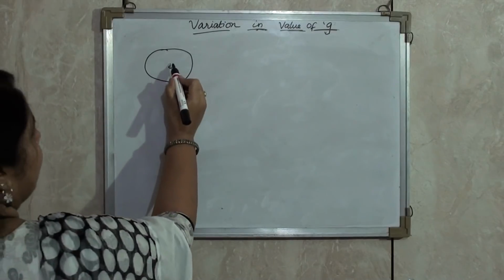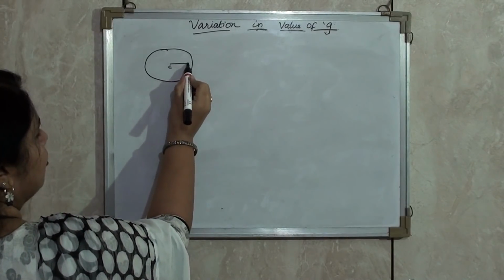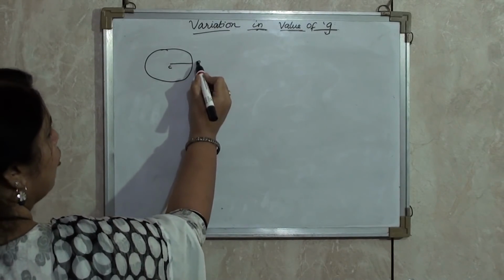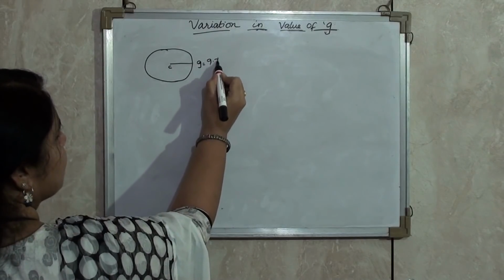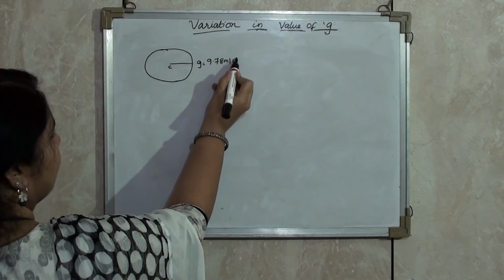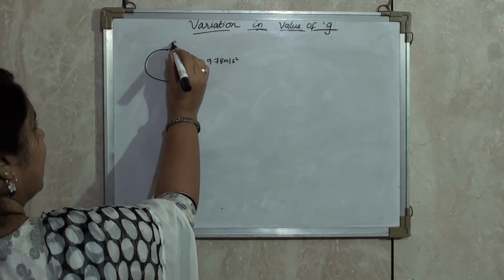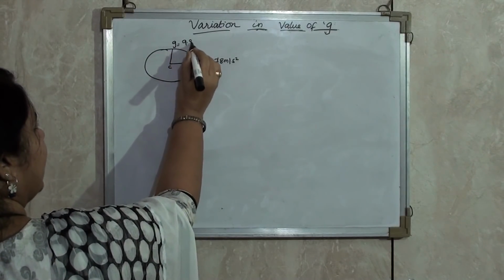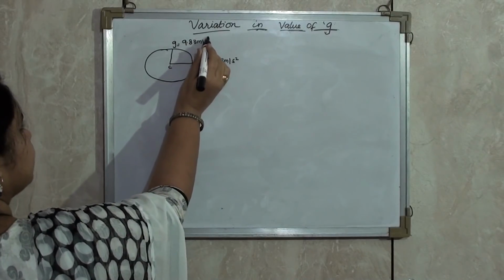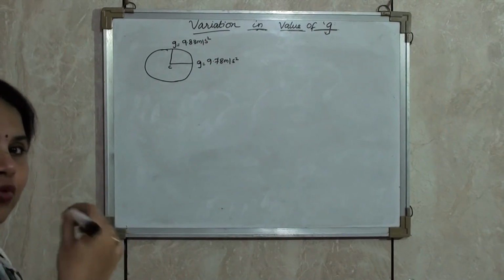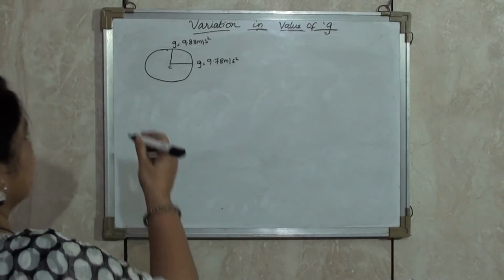So if I draw a line from the center to one point of the equator, the value of G, I will be getting it as 9.78 meter per second square. And the second line, when I am extending it towards the pole, the value of G I will be getting is 9.83 meter per second square. Now this I can prove using an equation.